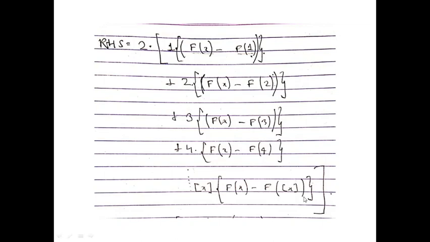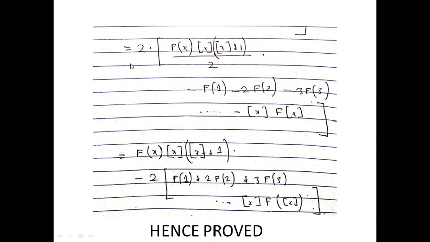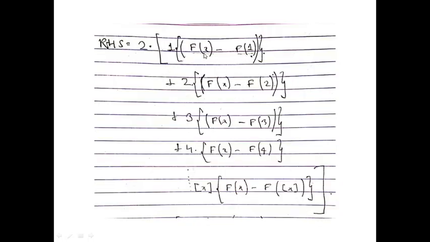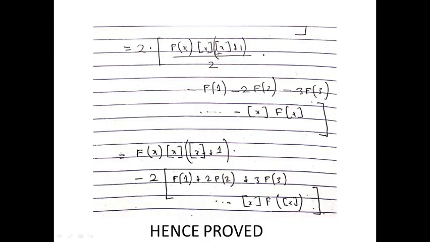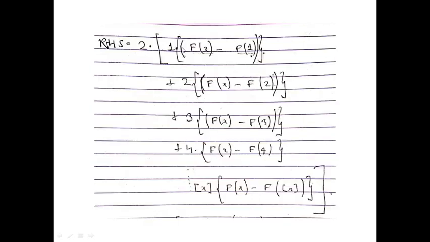Now moving on, this can be written as F of x you take common, and you multiply it by the sum 1, 2, 3, 4 up to greatest integer of x. If you take F of x common, then you will get summation of the series 1 to greatest integer of x.